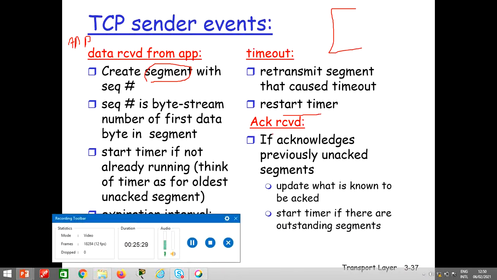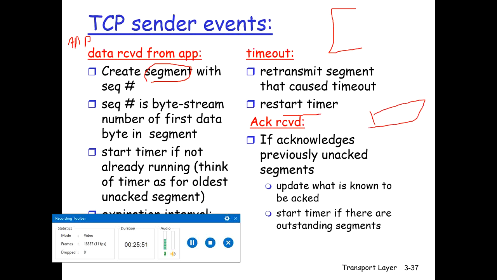Now, if an acknowledgement is received that acknowledges a previously unacknowledged segment, so if the receiver has acknowledged the previously sent but unacknowledged segments, the sender will update what is known to be acknowledged. For example, the sender has sent 4 segments, right? The receiver has acknowledged the first 3 segments. So it will update that the first 3 have been acknowledged and the last one, the 4th segment, is yet to be acknowledged. It will start the timer if there are outstanding segments.